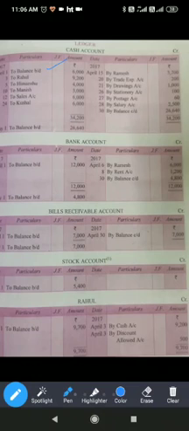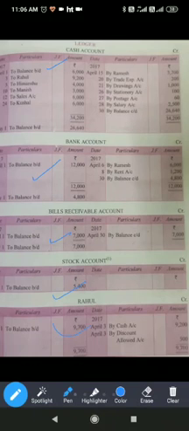So for all the assets, as we have seen here, cash account is 6,000, to balance brought down 6,000. Then in bank account there was an opening balance of 12,000, so to balance brought down 12,000. Bills receivable account, to balance brought down 7,000. Stock account, to balance brought down 5,400.